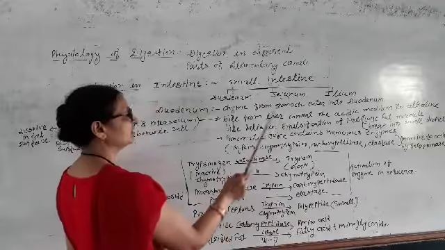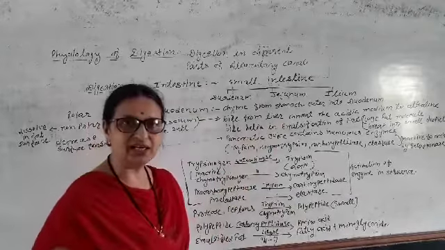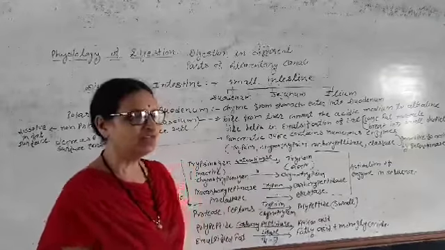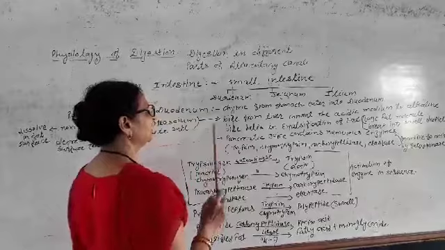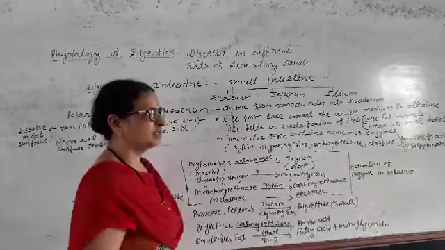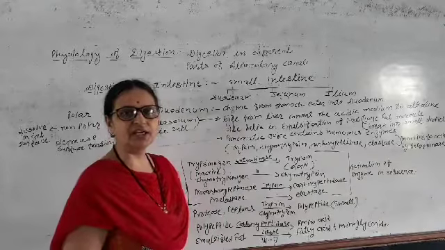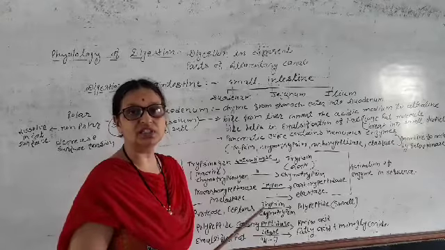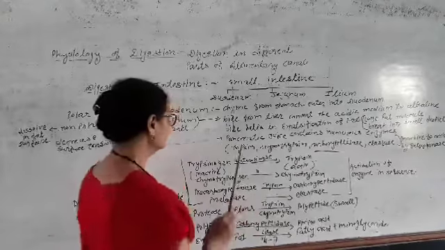Bile produced by the liver is stored and concentrated in the gallbladder. And from the gallbladder, bile comes to the duodenum by the hepatopancreatic duct. It is also regulated by a valve called the sphincter of Oddi.